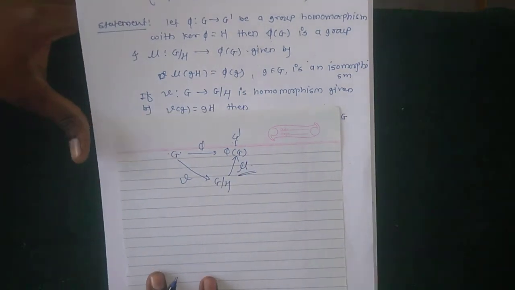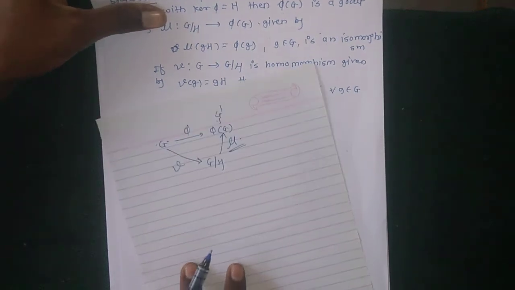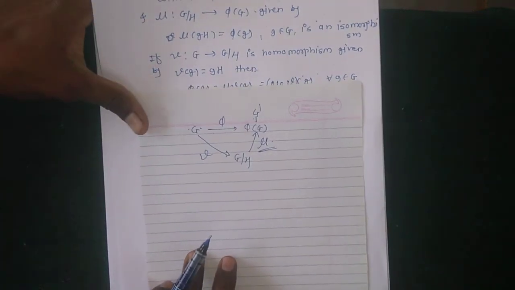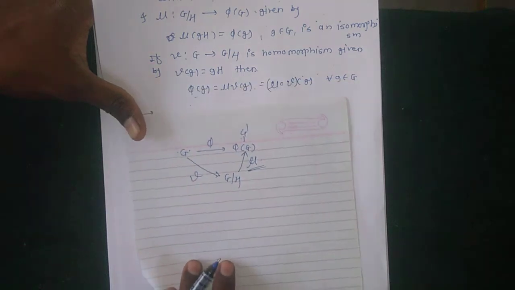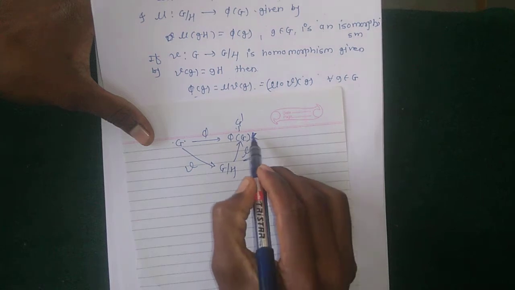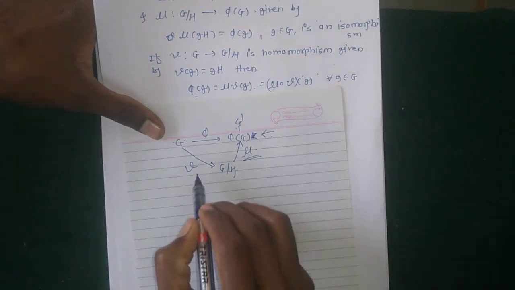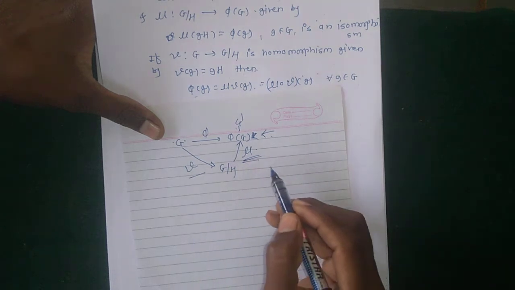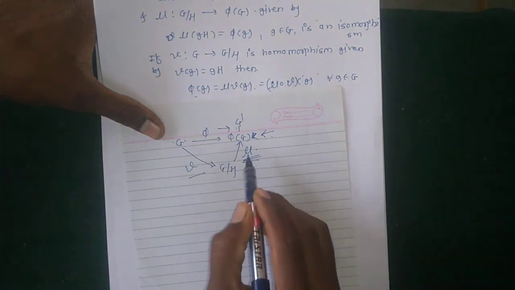So phi is the composition of the gamma and nu maps. Here, the value of phi of G is a composition of these two maps.